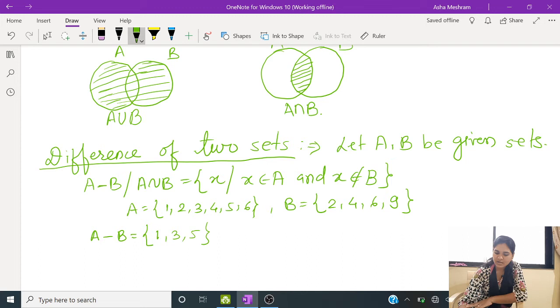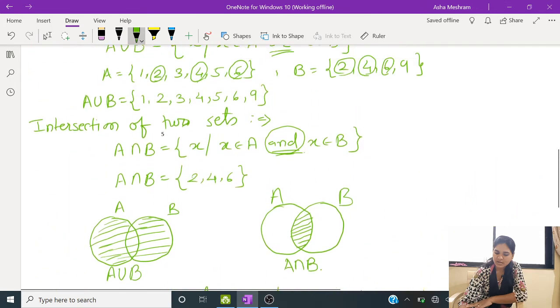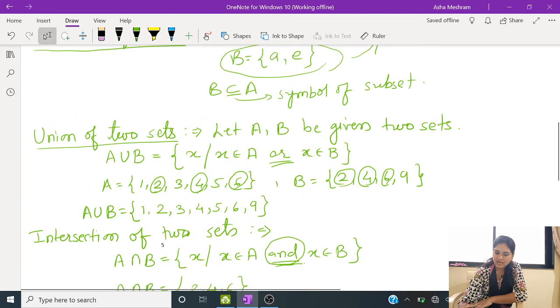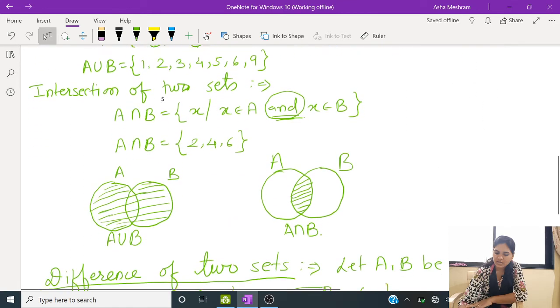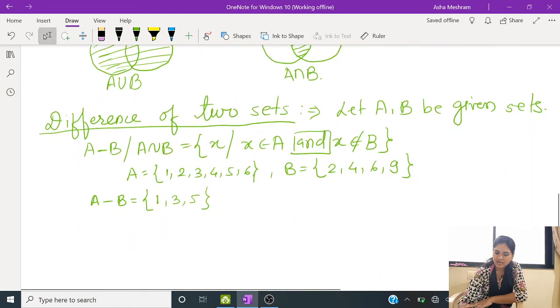And this word, this 'and' word, is very important, as I am making the bracket here also, in the definition of union as well as in the definition of intersection.